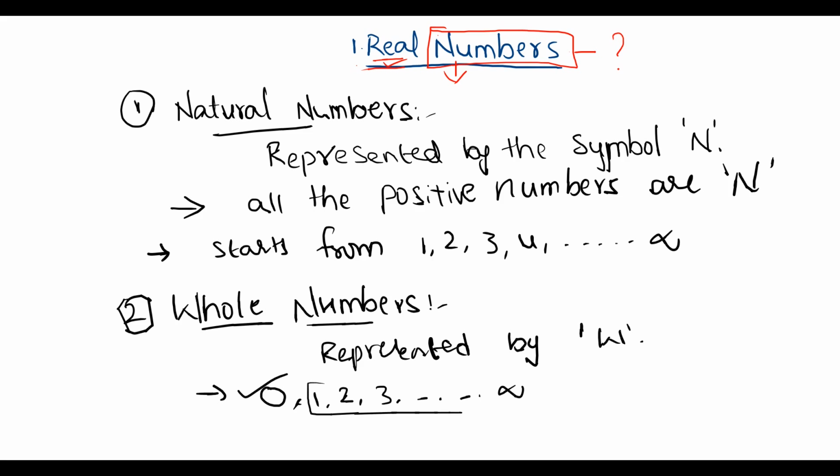The natural numbers set, plus the extra added digit 0, gives the whole numbers.